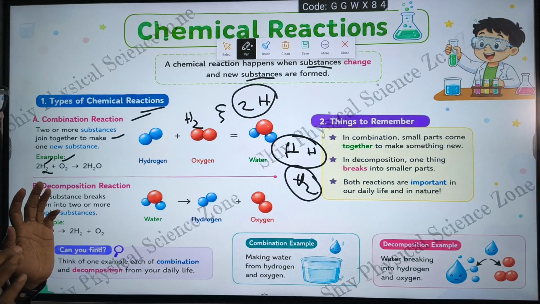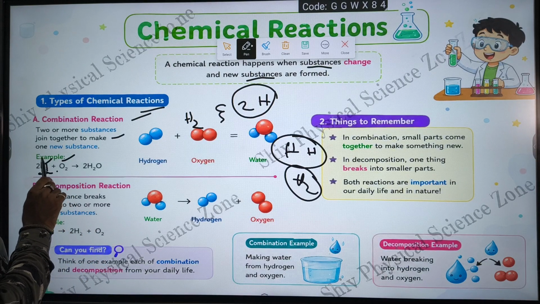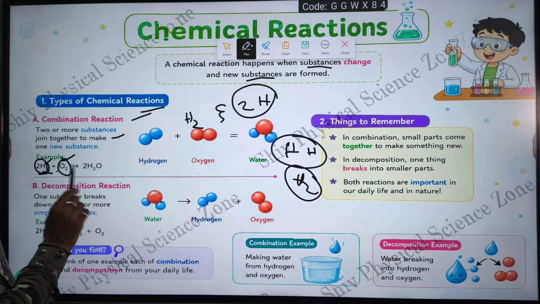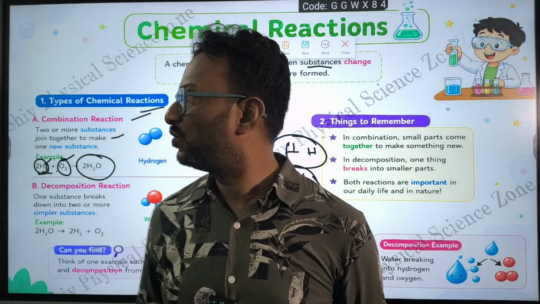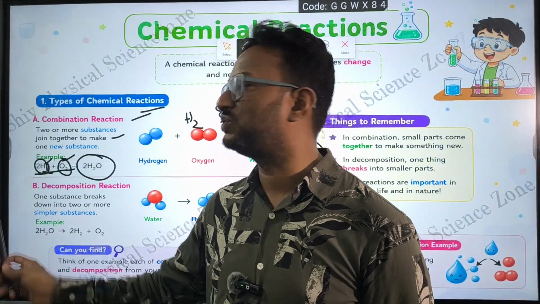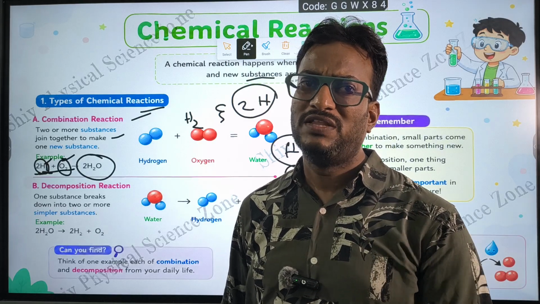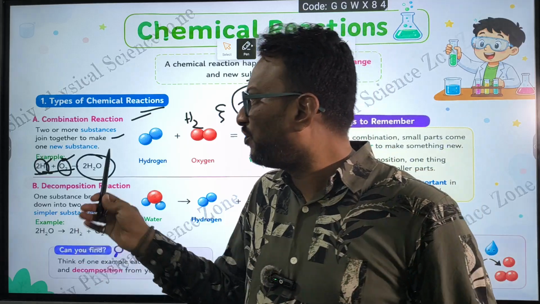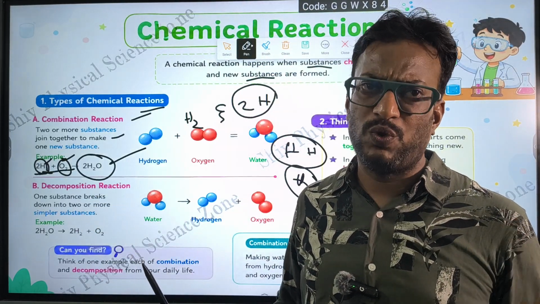Remember that. So a hydrogen molecule reacts with an oxygen molecule to form a water molecule, right? See here, two molecules, one hydrogen molecule and one oxygen molecule, combine together to form a single molecule of water, H2O.